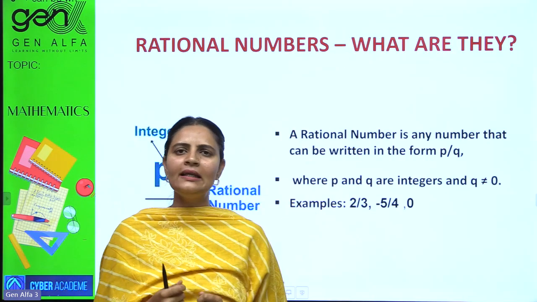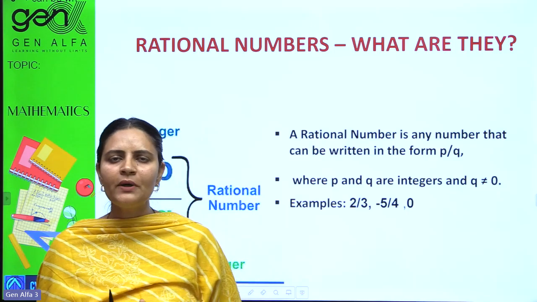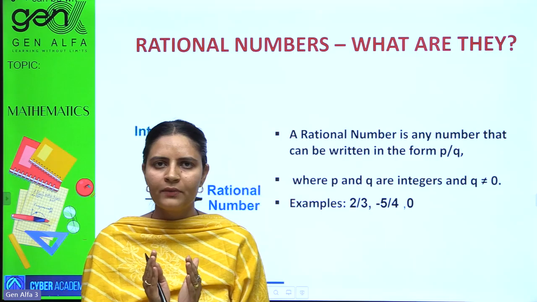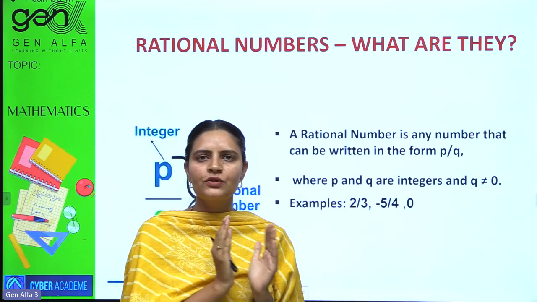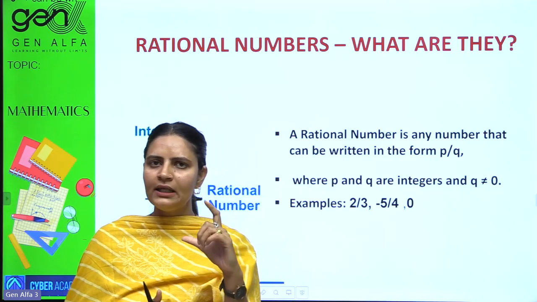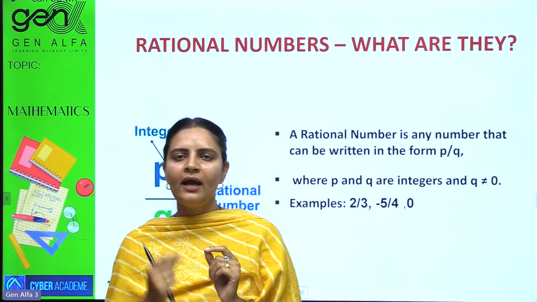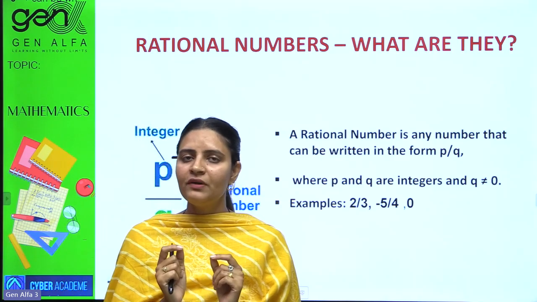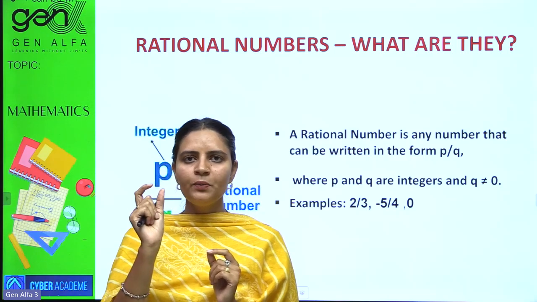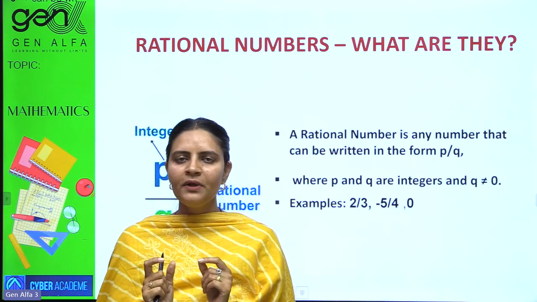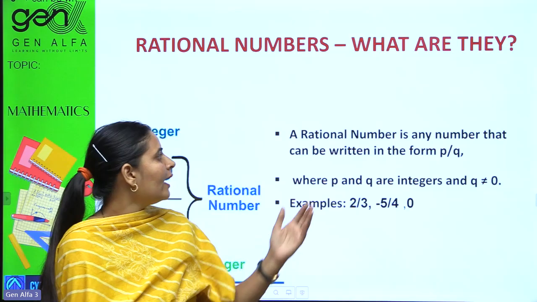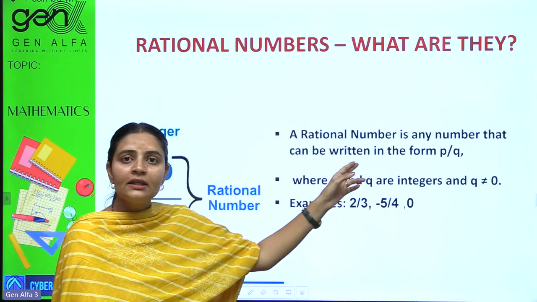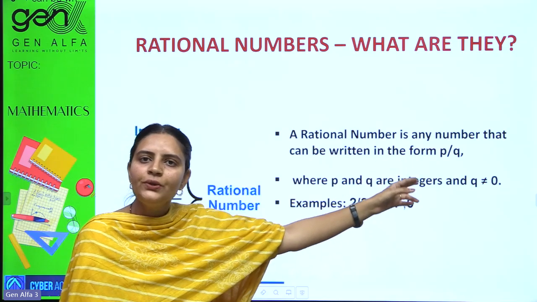So rational numbers. Now let's jump to rational numbers. You have understood fractional numbers. These are somewhere related to fractional numbers. Fractional numbers are parts of a whole, having numerators and denominators. Yes, 3 by 8, previous example, 3 is the numerator, 8 is the denominator. In the same way, a rational number is any number that can be written in the form of p by q.